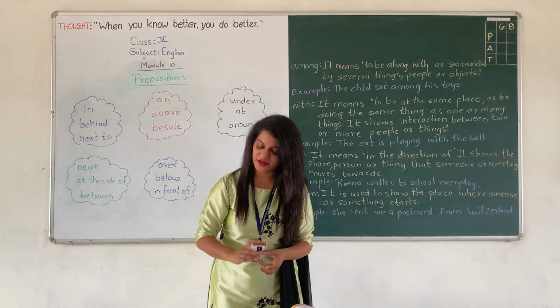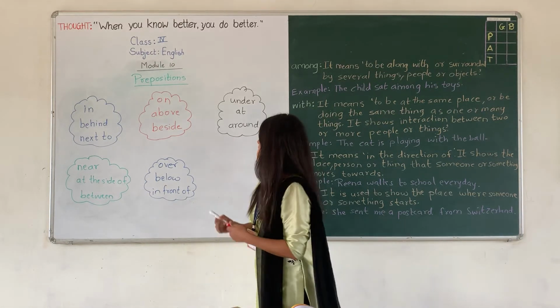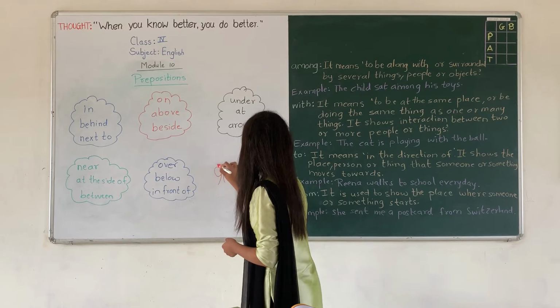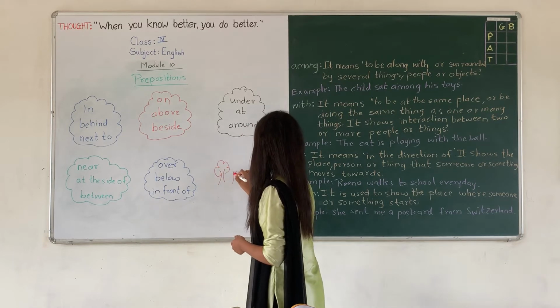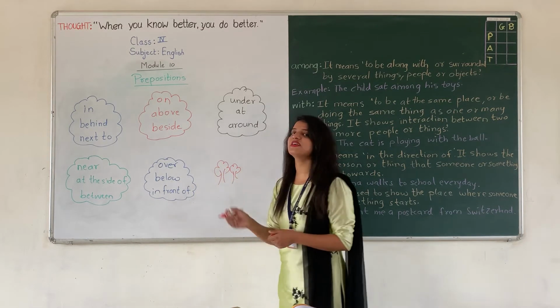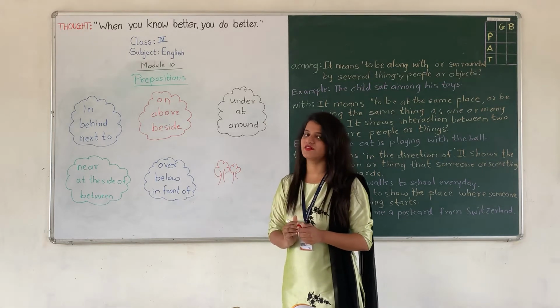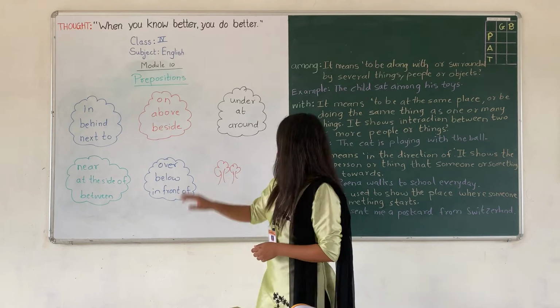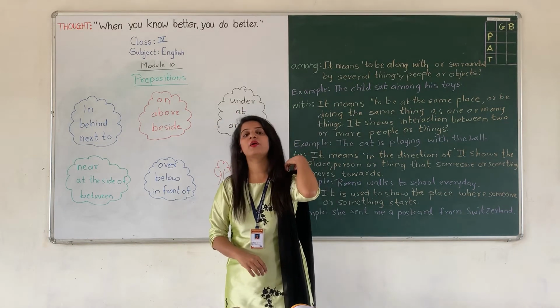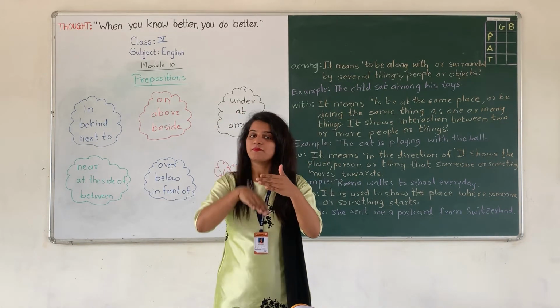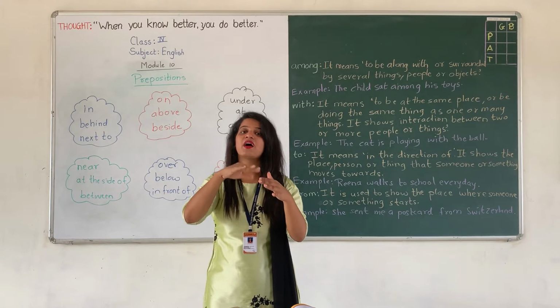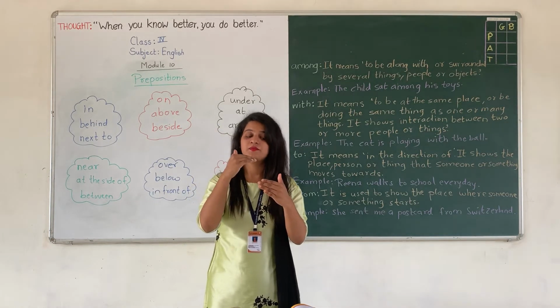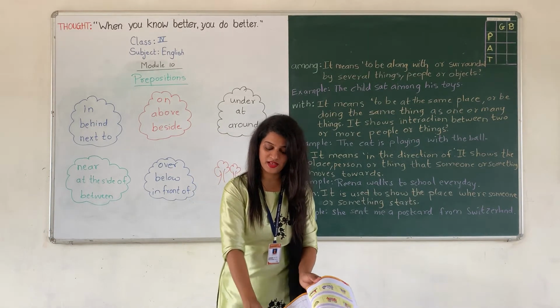Alright. For example, I will draw something. Now, this is a tree and this is a tree. Now, both the trees are beside each other. Alright. Next. Next is under. Now, under means below, or you can say under means it is, I will show an example.